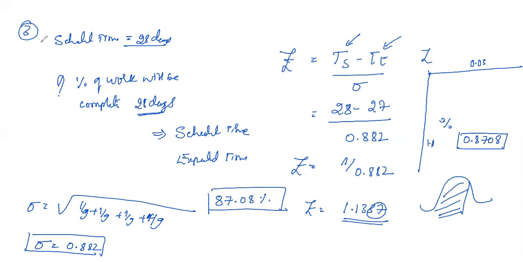So here the problem asks to find the percentage of the work that will be completed at the end of 28 days. At the end of 28 days, the percentage of the work that will be completed is 87.08. This is the amount of work that will be completed. So the answer is 87.08. You need to understand the meaning of this.